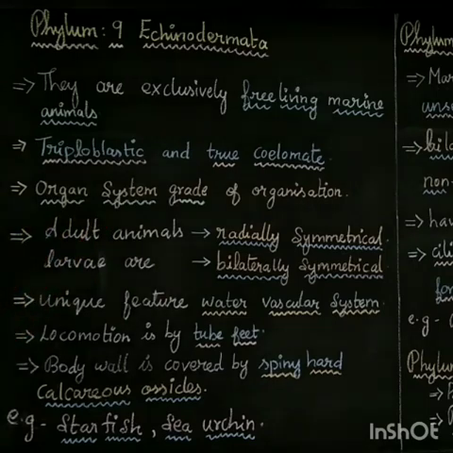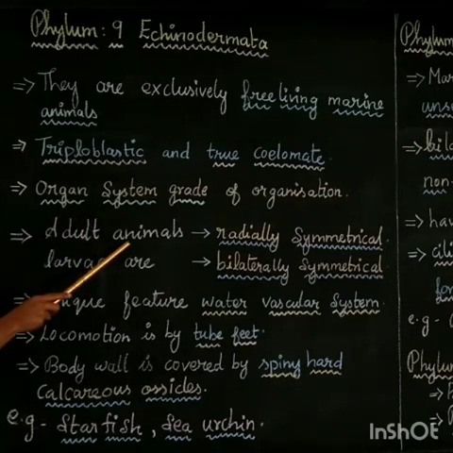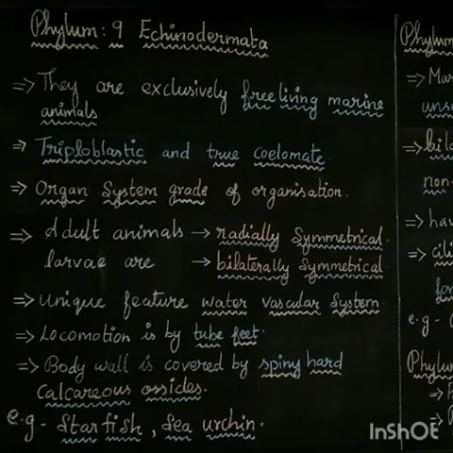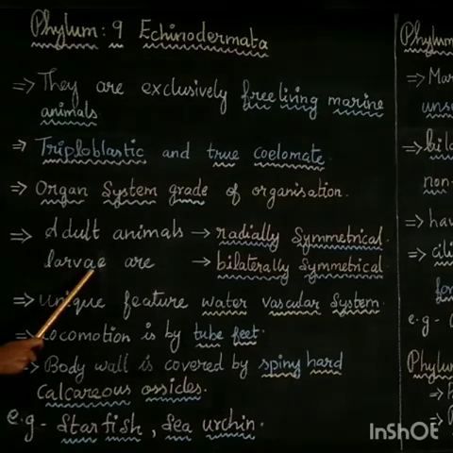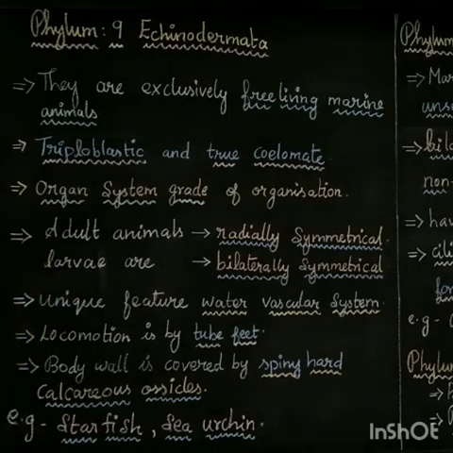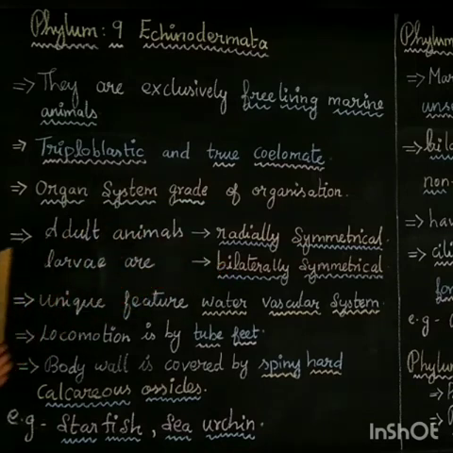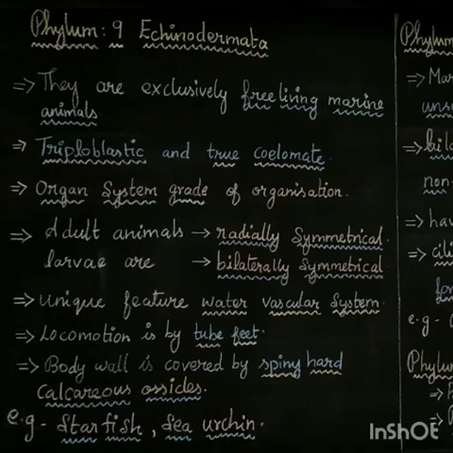Only the adult animal has radial symmetry, that is, any plane through the axis cuts the body into similar halves. That is called radially symmetrical. Larval forms, the young ones, are bilaterally symmetrical. Why? During the larval stage, a cut along the central axis divides the body into right and left halves. So two types of symmetry are noticed in this phylum Echinodermata.